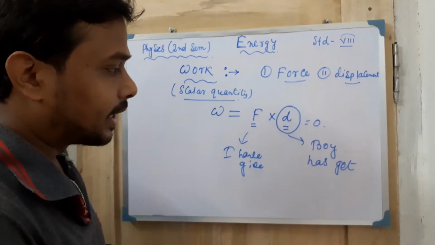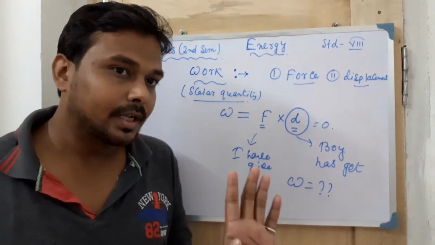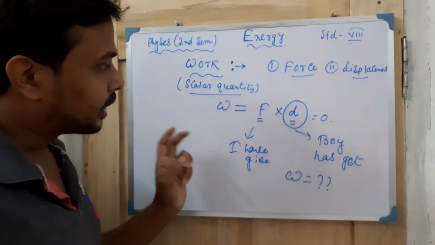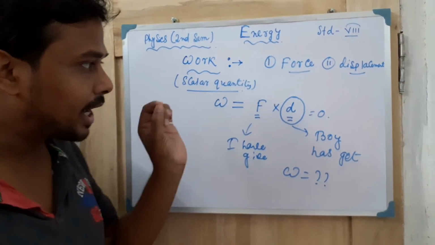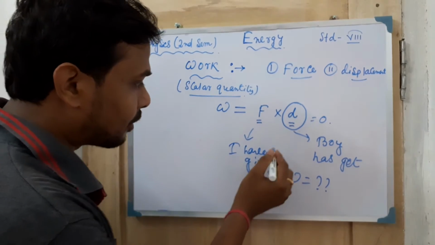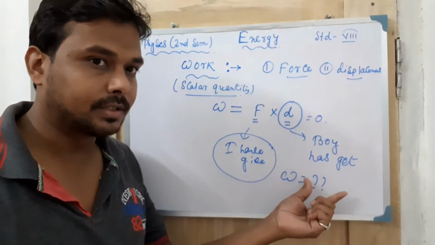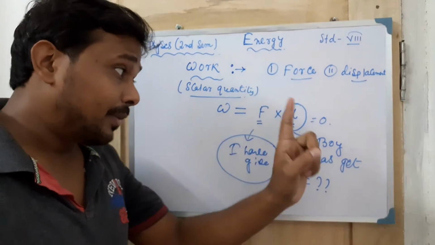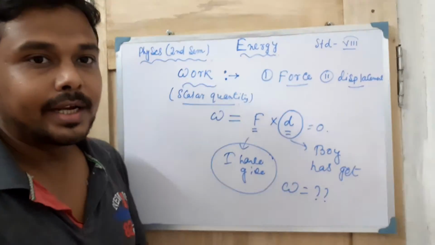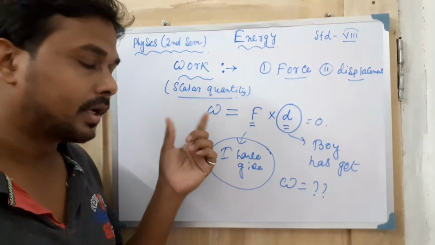The question is, who has done the work? Are you understanding? While you are talking about the work, you have to think about who has applied the force. Here, I have only applied the force, so definitely I have done the work, not the boy. Now, if you say that I have not got any type of displacement, then how could I get the work?